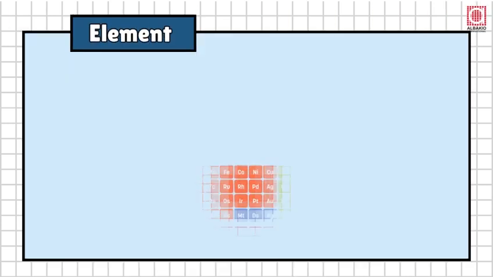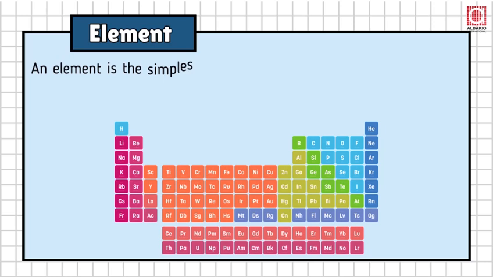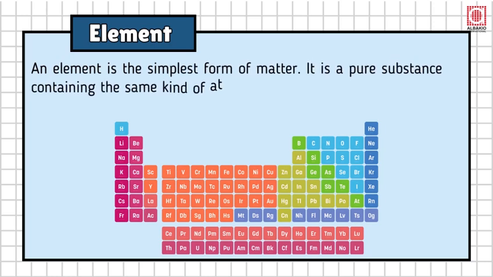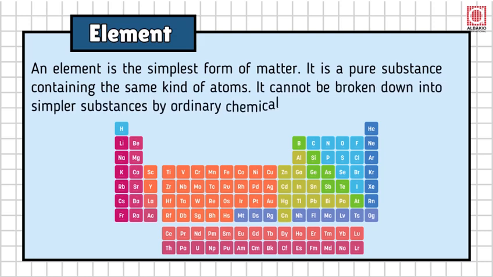What is an element? An element is the simplest form of matter. It is a pure substance containing the same kind of atoms. It cannot be broken down into simpler substances by ordinary chemical reactions.